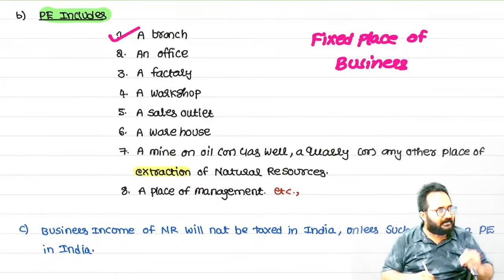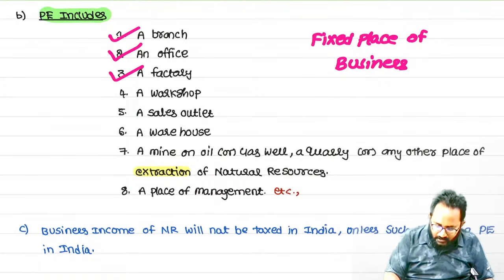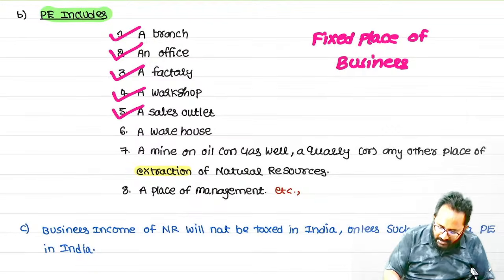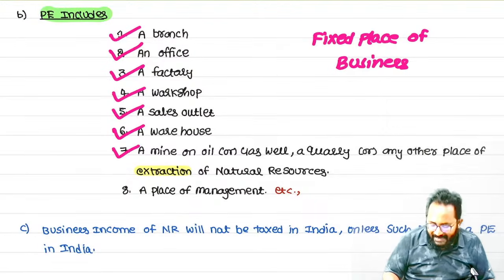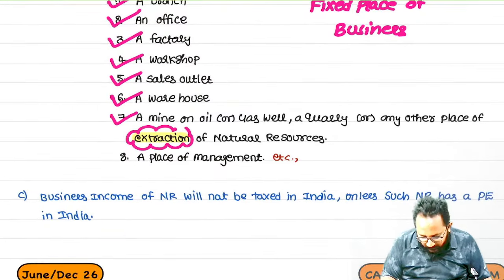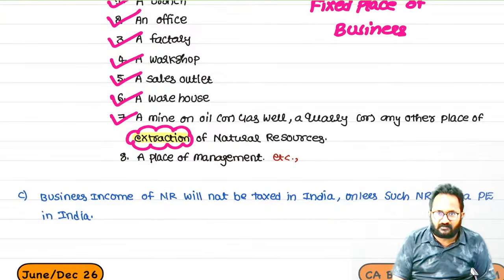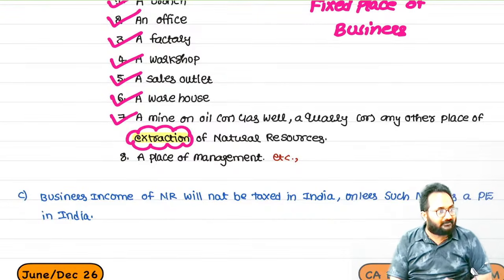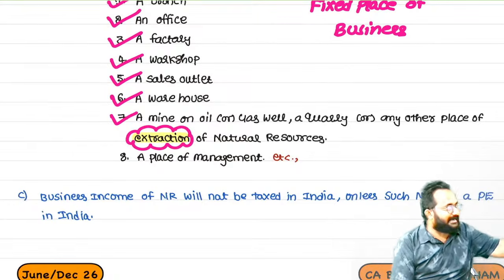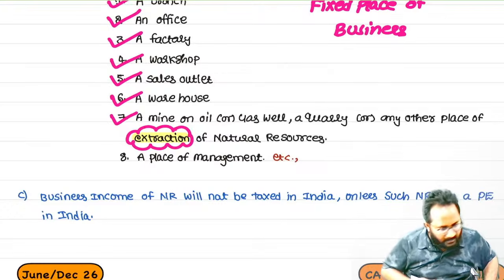If you established any branch, office, factory, workshop, sales outlet, warehouse, any mine, oil or gas well, it is extraction, not exploration. First we have to explore the natural resources. Next we have to extract. Whenever we start the extraction, that extraction place, whatever is there, we can call it a PE.